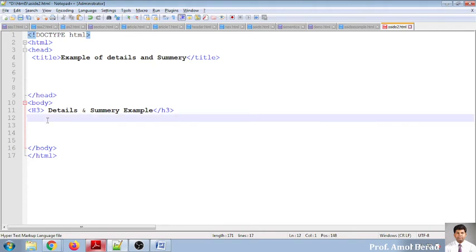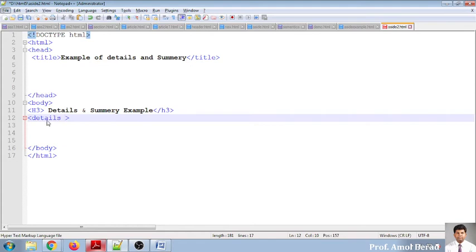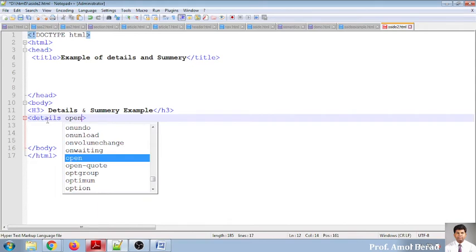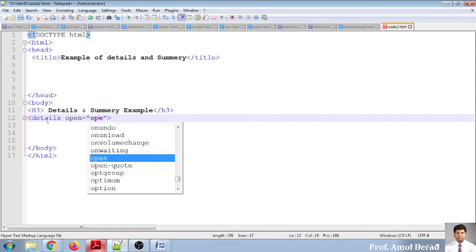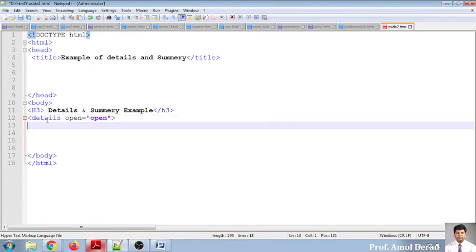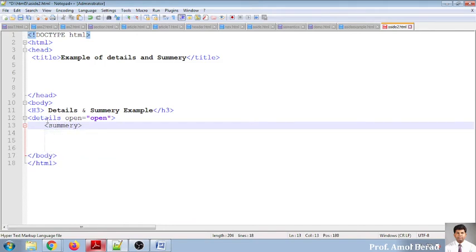Now, whenever you are writing, the first tag you have to use here is details. And just like in the previous example, I said there is one attribute, the open attribute. I am passing a value in double quotes, that is open. Inside this, I am writing one more element called summary.